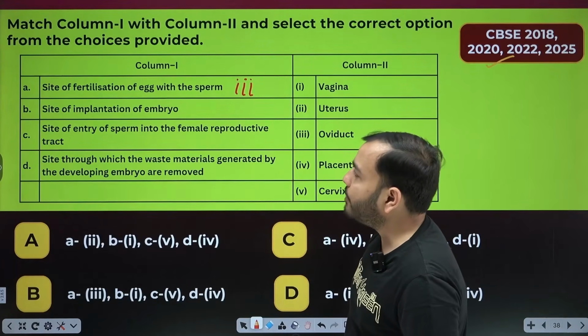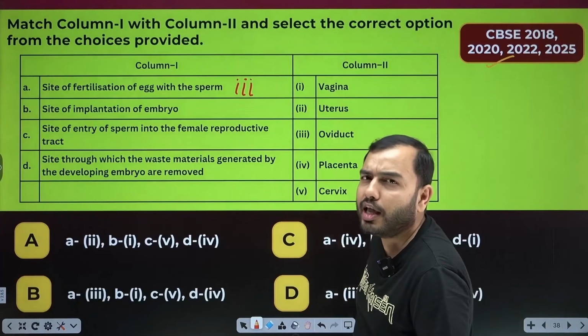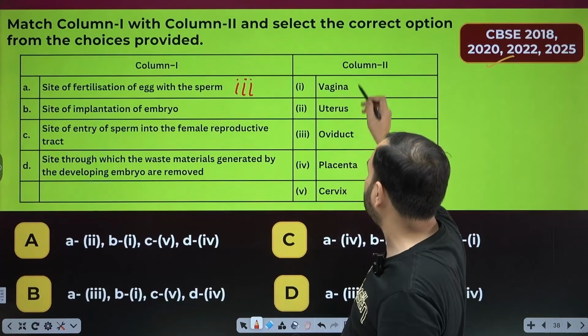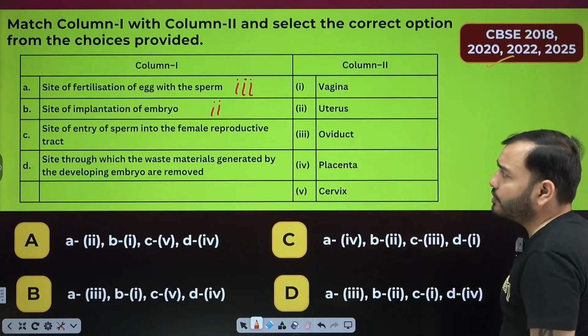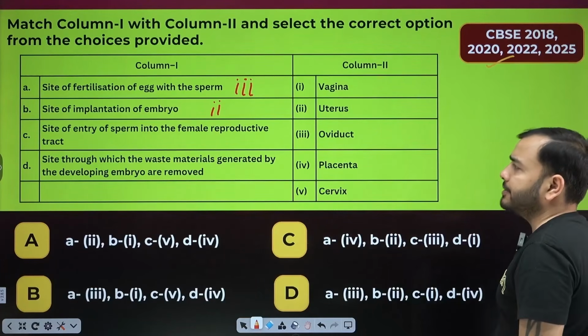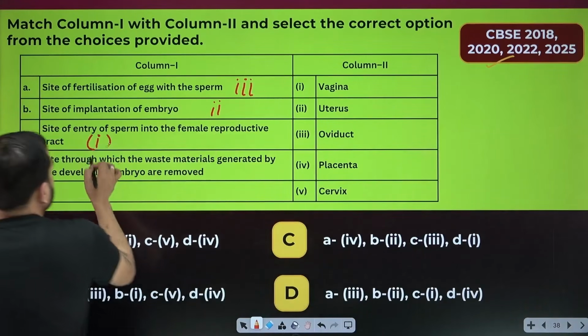Next. Site of implantation of embryo. Where does the embryo come and stick? On the wall of the uterus. So there is only uterus here; the wall is not written. Site of entry of sperm into the female reproductive tract: the vagina. So this is the first.